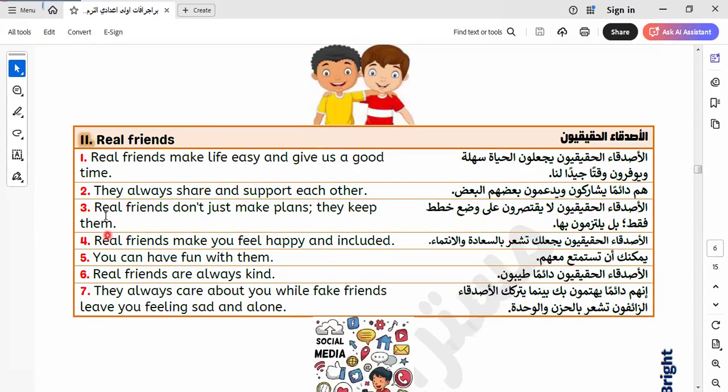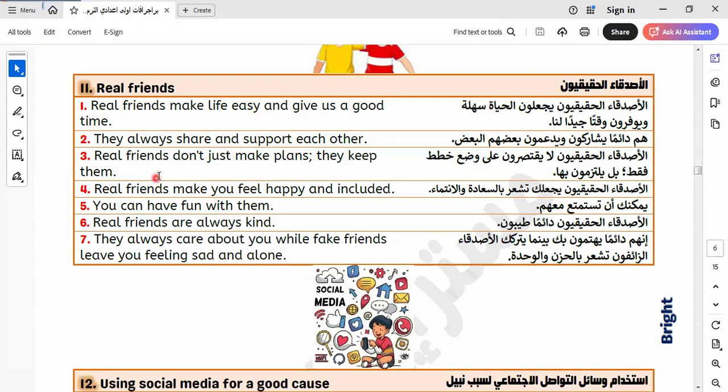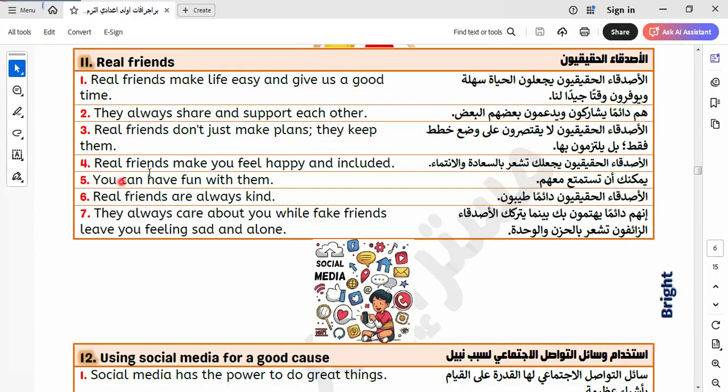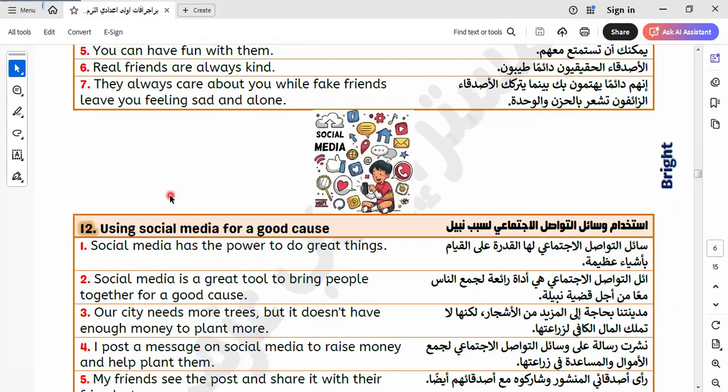Let's go to another topic here. Real friends. Real friends make life easy and give us a good time. They always share and support each other. Real friends don't just make plans, they keep them. Real friends make you feel happy and included. You can have fun with them. Real friends are always kind. They always care about you, while fake friends leave you feeling sad and alone.